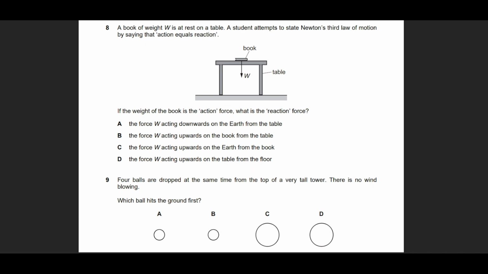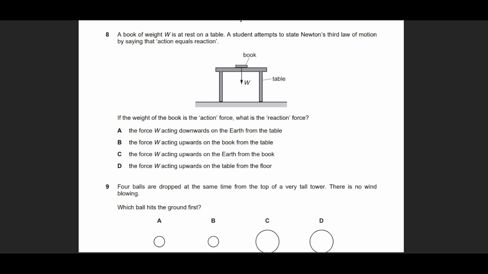Question number 8 is from Newton's third law, and a very basic common misconception about the third law with weight is exactly this question. He says that if the weight of this book is the action force, where is the reaction force? The reaction force comes from the earth. You see, according to Newton's law of gravitational attraction, if object A is attracting object B, then object B is also attracting object A, and they're both interacting with each other with the force of gravity.